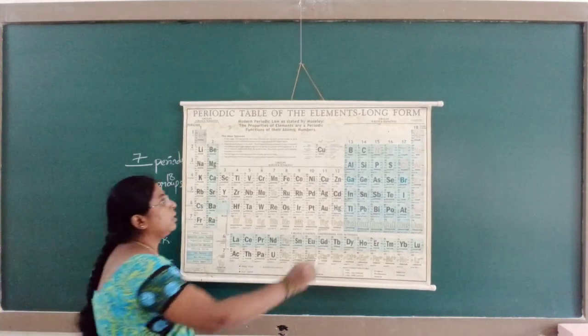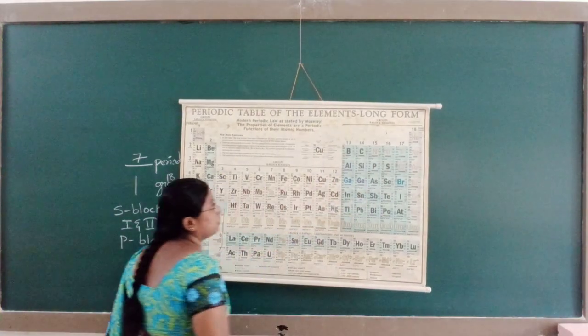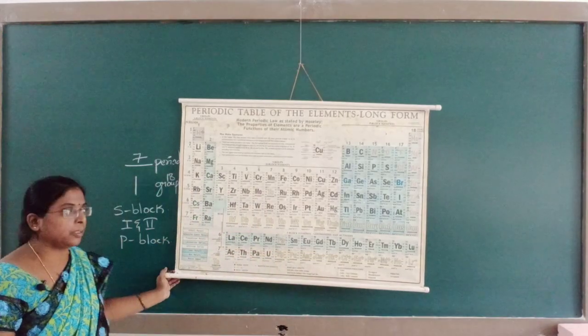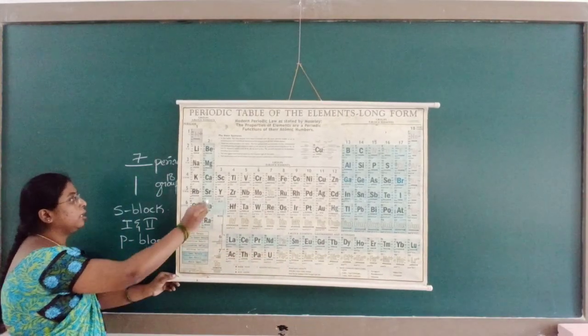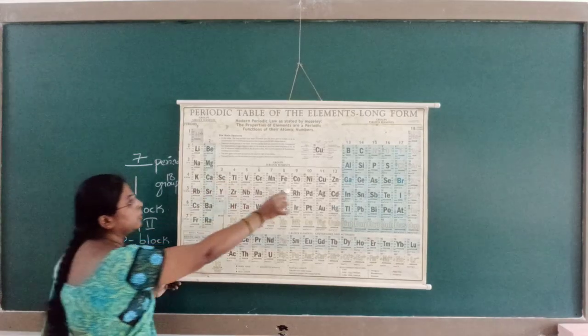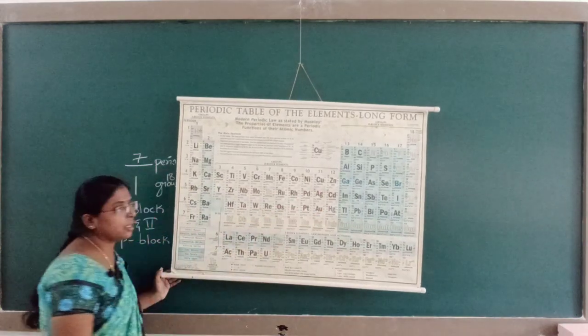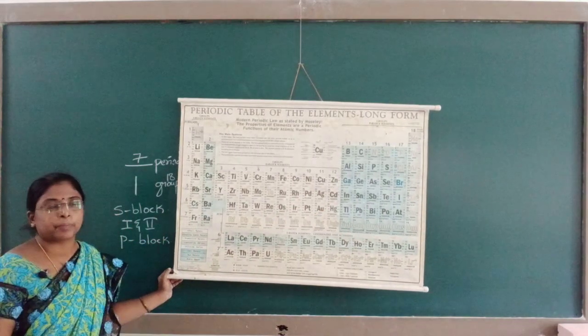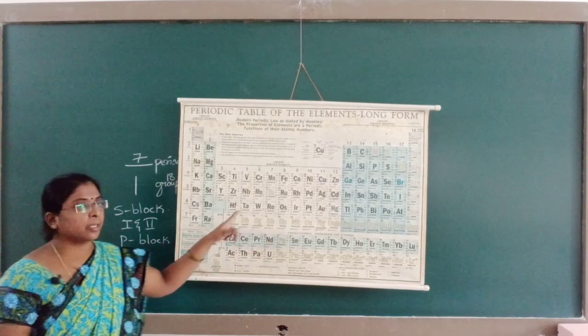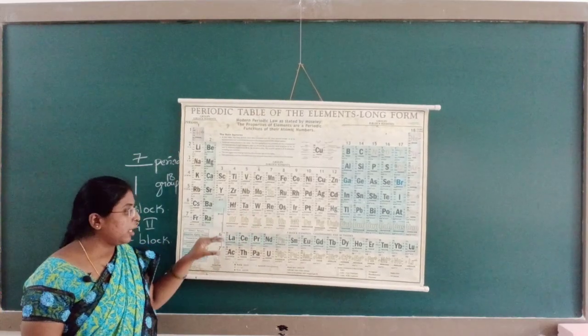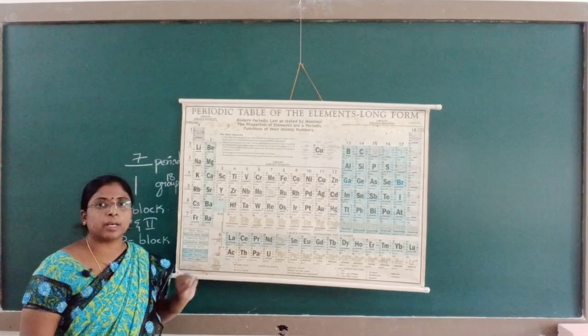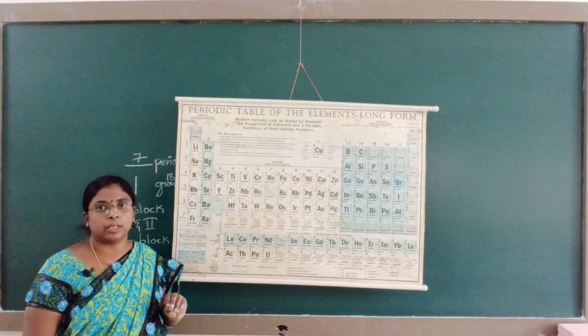The D block elements starting from the 3rd group to the 12th are also known as transition elements, and F block elements are known as inner transition elements.